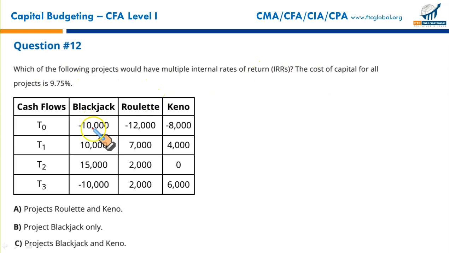The project that has unconventional cash flow at year 0, inflow, outflow. Rest of them are conventional, outflow at year 0, and then all the inflows later. So these are your conventional cash flows. This is the one that is unconventional. So it will have multiple IRR, and that's why for this, the correct option was B. That's what you say for the projects that are unconventional. It will have multiple IRRs.